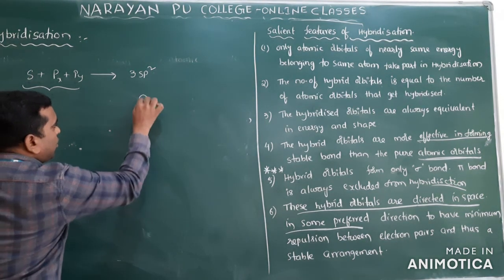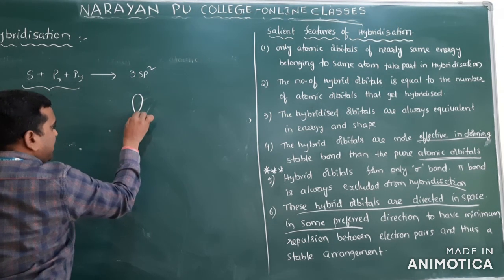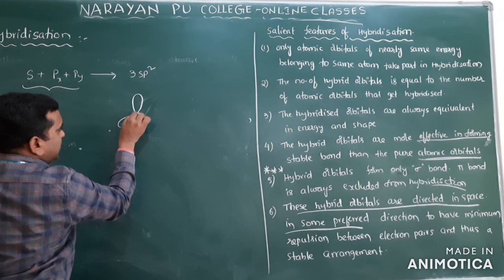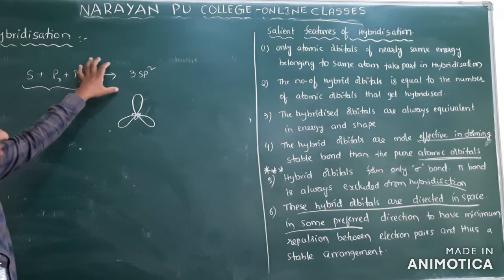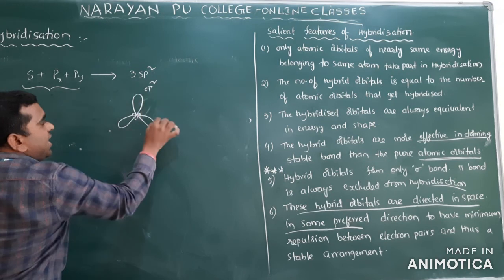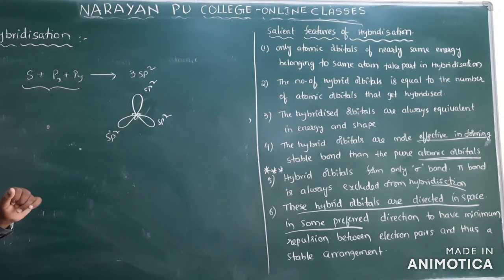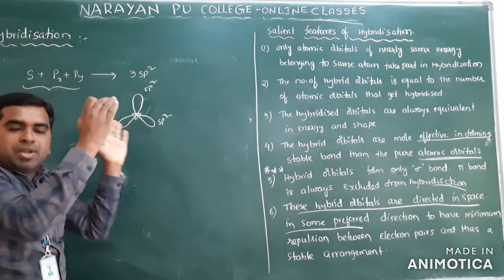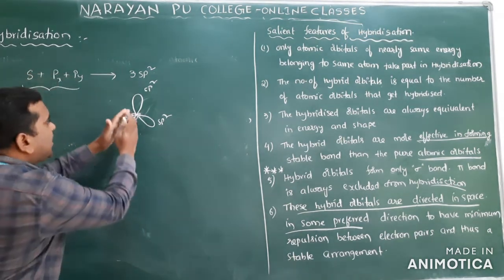This is a hybrid orbital, this is another hybridized orbital, and this is another. This is an sp2 hybridized orbital, this is an sp2 hybridized orbital, and this is an sp2 hybridized orbital. They are arranged in a direction to minimize the repulsions and get the minimum energy.